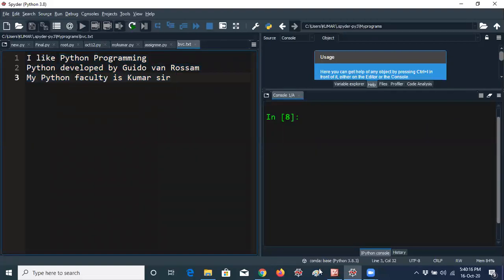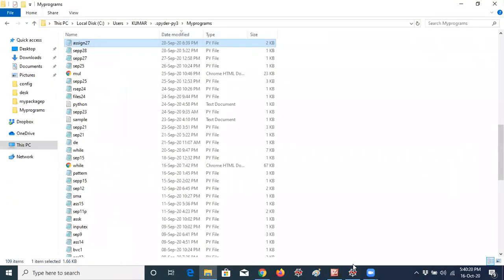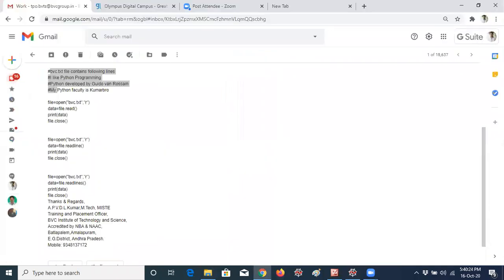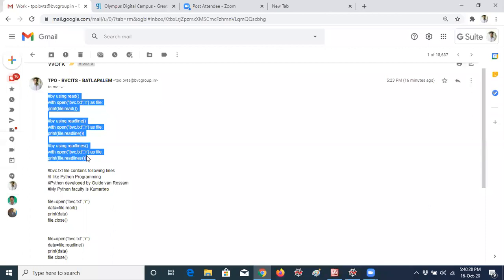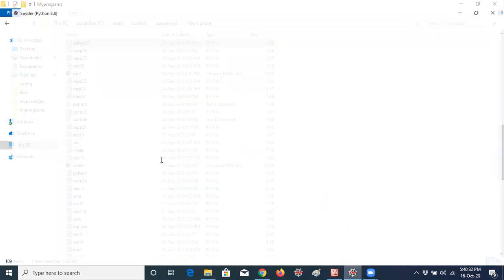Okay, let me quickly move to the next example. If you have any doubts, we can discuss. Some students have submitted by using with also. I think some students already submitted. Bhavani also sent this answer. So let me comment this. Let me copy this and paste here.